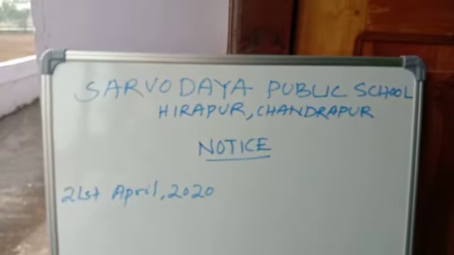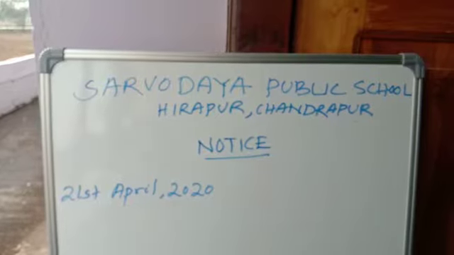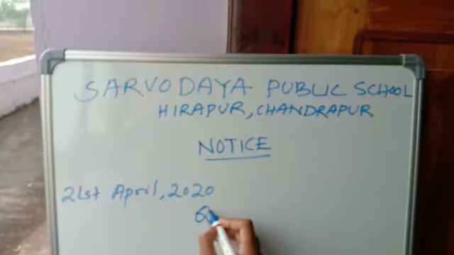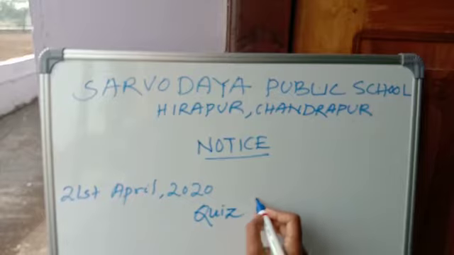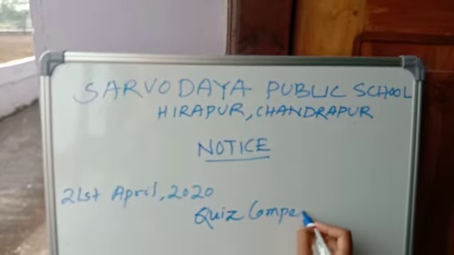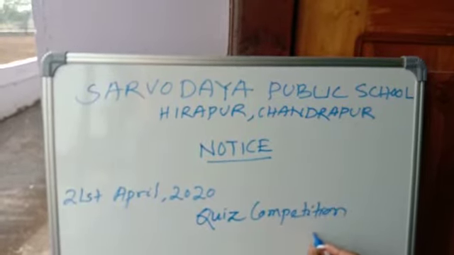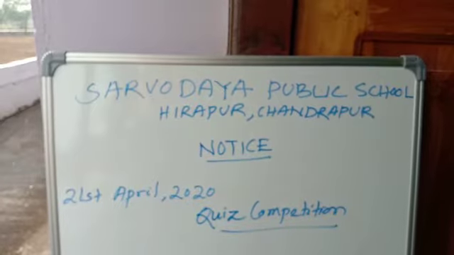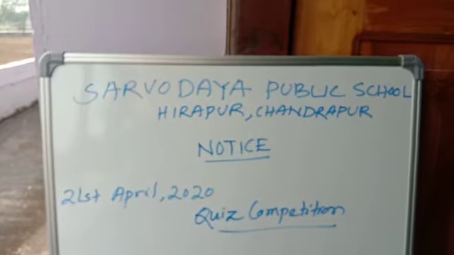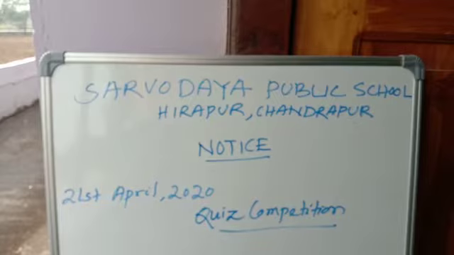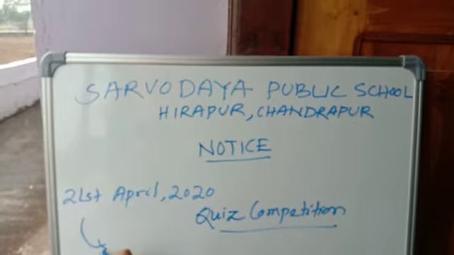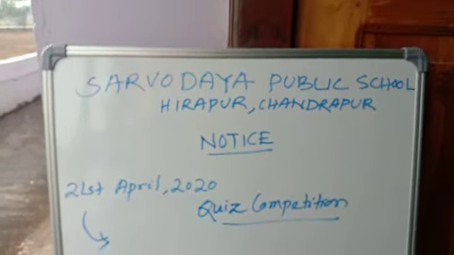After that, there will be a heading, what the topic is about, like there will be a quiz competition in your school. Quiz competition. It doesn't matter whether you write it in capital or small letters. The date will come after the title, no problem.